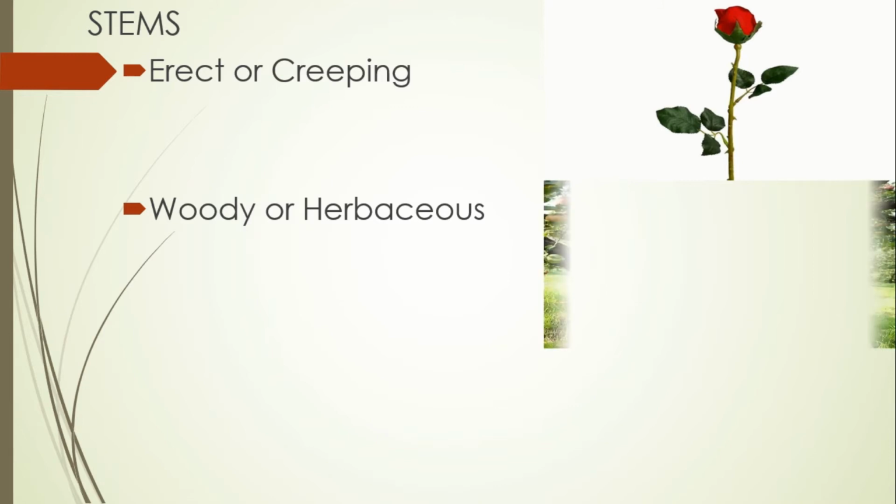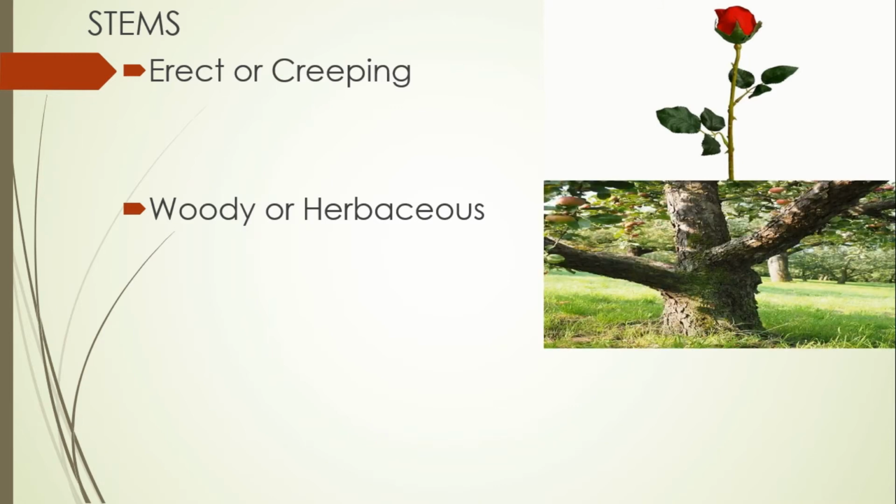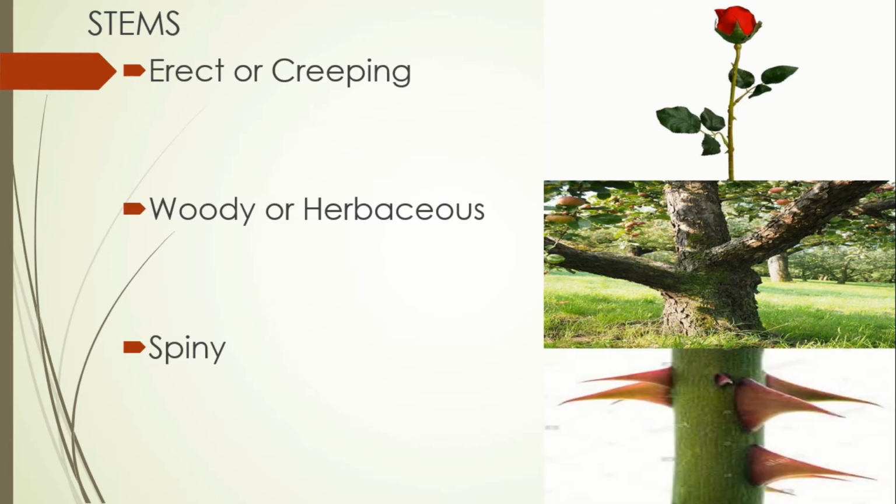They have very strong and not easily bendable stems, and in some cases they can also be herbaceous, meaning they have flexible stems. Some also have spiny, or thorny or prickly stems, like this one. They have this type of stem in order to discourage herbivores.